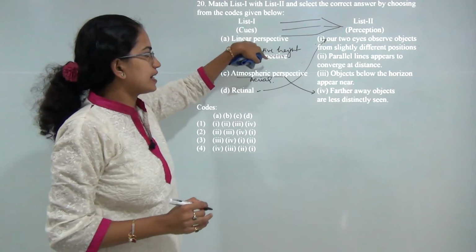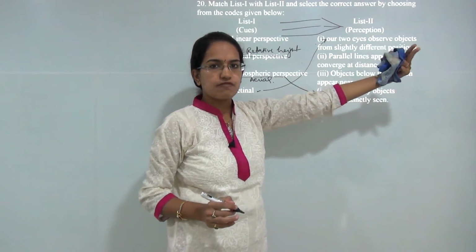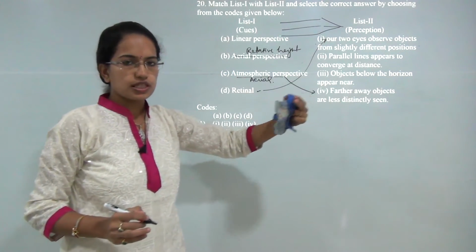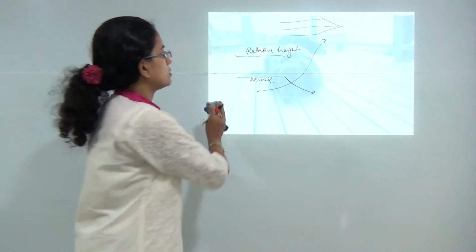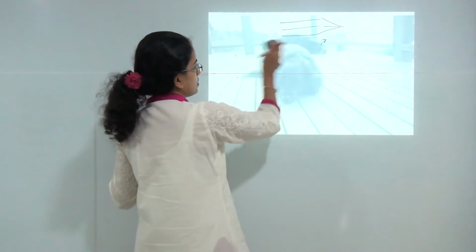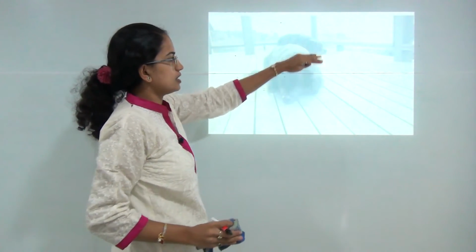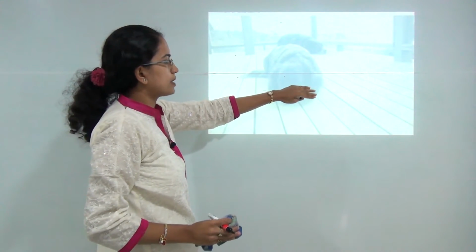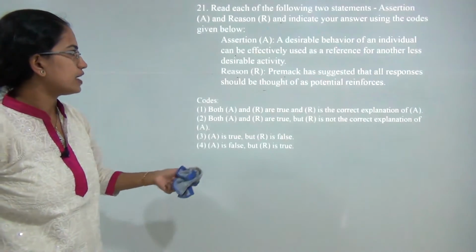And relative height explains that objects at the horizon are considered to be the farthest, and objects that are below or closer than the horizon would appear to be near. As you can see in this picture, you have 2 dogs. So the dog that is towards the horizon appears to be farther as compared to the dog which is closer, which would appear to be nearer. So that is how we explain the concept of relative height.